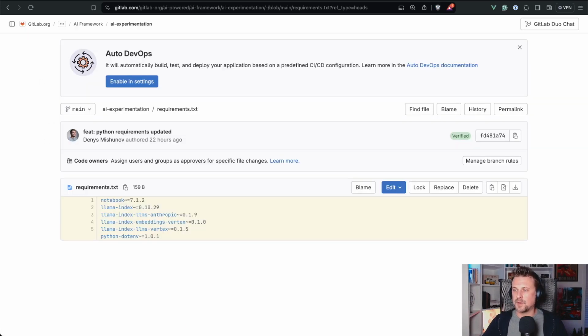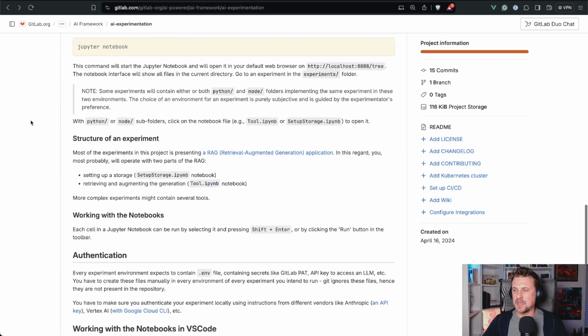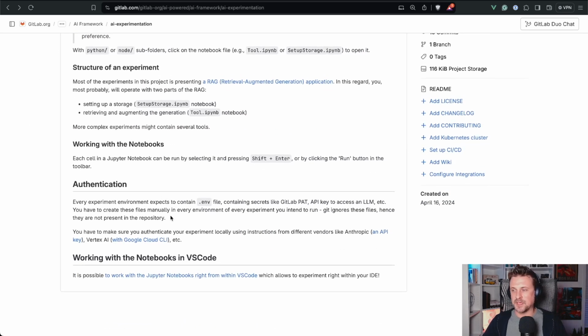There is the point about this in the README, authentication. So every experiment environment expects to contain a .env file containing secrets like GitLab path, API key. Yes, in order to get to the GitLab API from this environment, you will also need to have the path. So you have to have the keys to access an LLM. Depending on the models that you want to use in your experiment, you just need to authenticate for that or another provider, for Vertex or for Google or for Anthropic. So this is great.